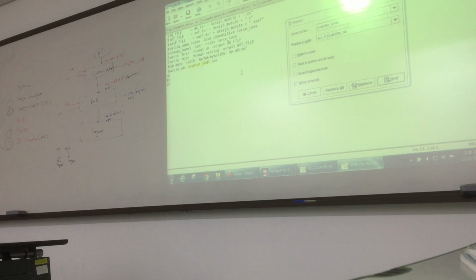You see, this is the SDC file. If you remember, the SDC file is generated. You have to write the name of the SDC file if we will use it in P&R. And I will replace it. If you will not replace, it will generate this SDC file with this name.